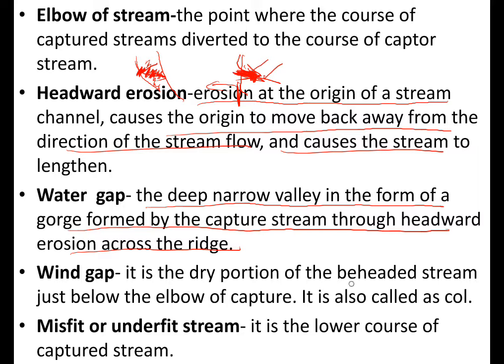It is the dry portion of the beheaded stream just below the elbow of capture. This is the elbow of the capture, and below that we call it the wind gap, and it is also called col. And next one is the misfit or underfit stream. It is the lower course of the captured stream.